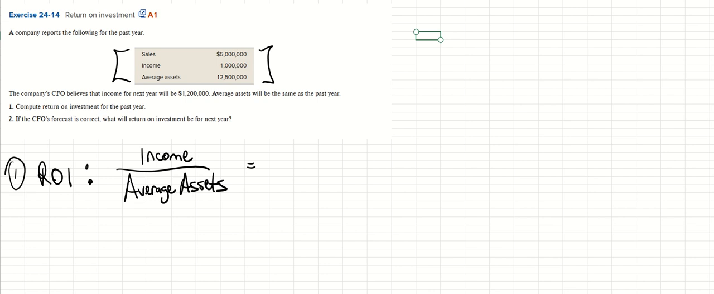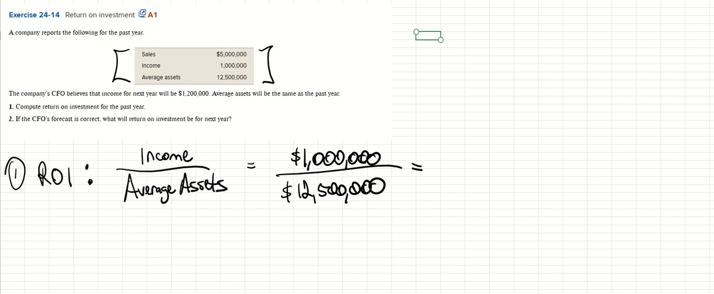So we're going to do a plug-in for number one. Income came out to be $1 million. And then average assets came out to be 12.5 million. So I've got to get out the calculator here. Let's see, 1 million divided by 12.5 million. Okay, that comes out to be 8%. So this is our ROI, our return on investment.